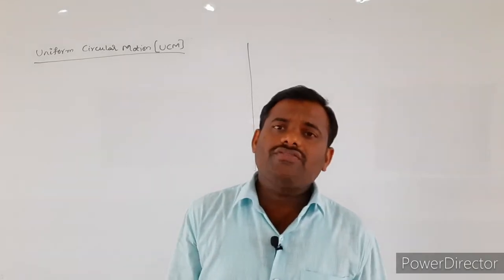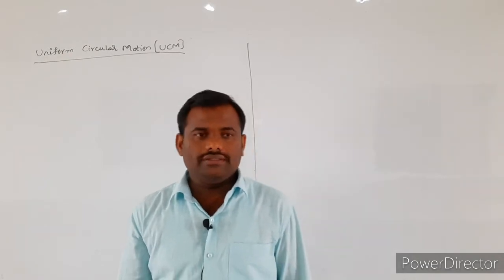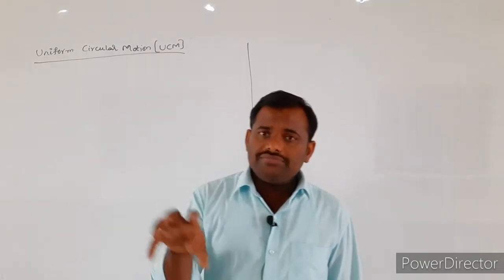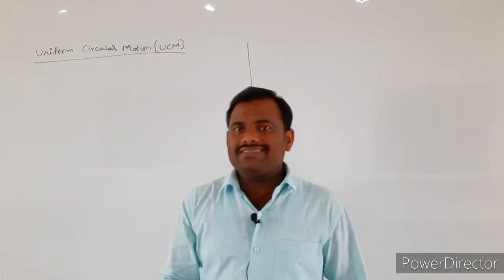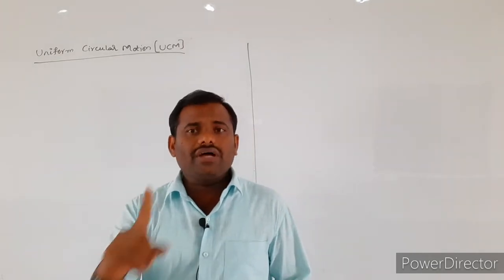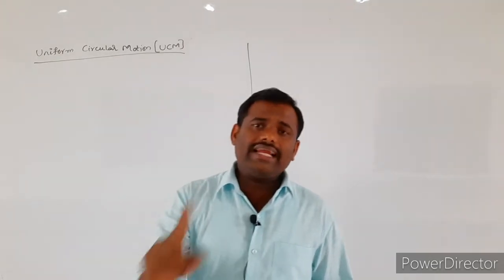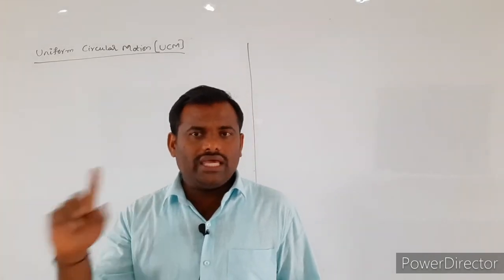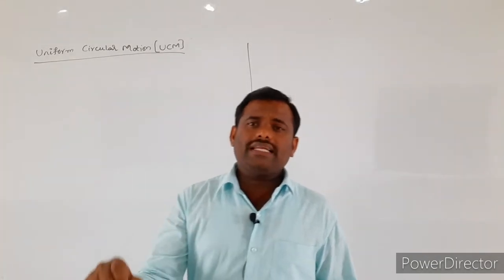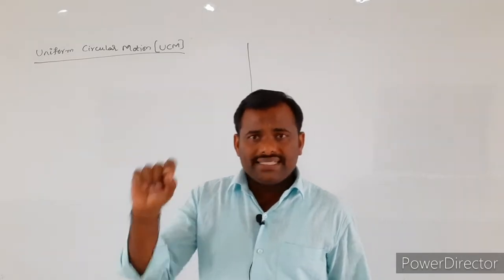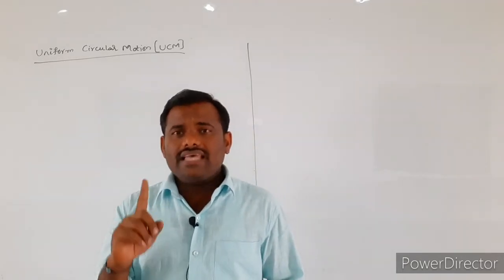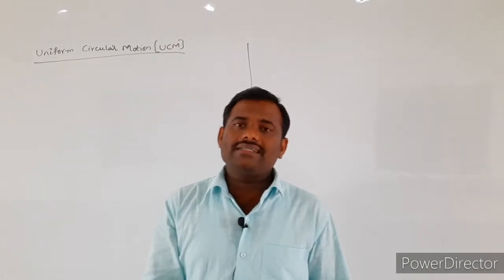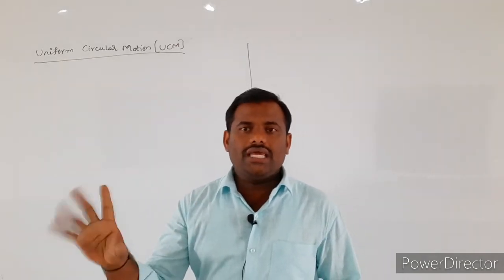What is the meaning of pure translatory motion? If an object is in pure translatory motion, each and every particle of the given rigid body must have the same displacement as well as the same linear velocity.